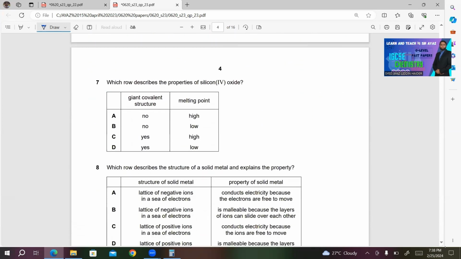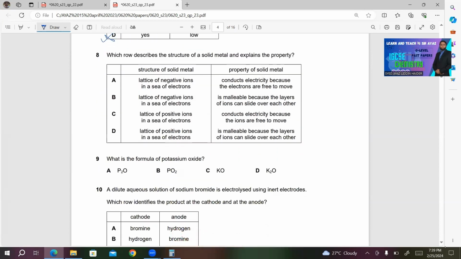Number 7. Which row describes the properties of silicon(IV) oxide? Is it a giant covalent structure? Yes, it's a giant covalent structure with high melting point. So either choice C is correct or D is correct. And in this case, C will be the right answer because the melting point is high for choice C. D is incorrect. Let's move to next MCQ.